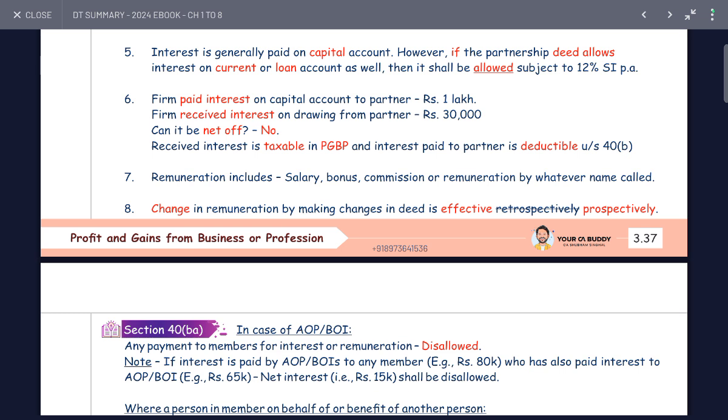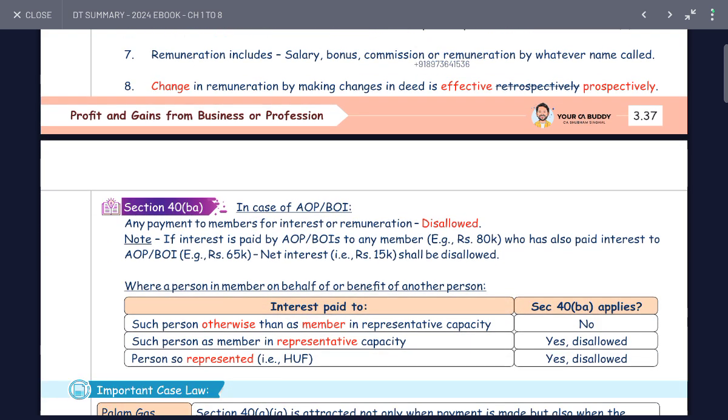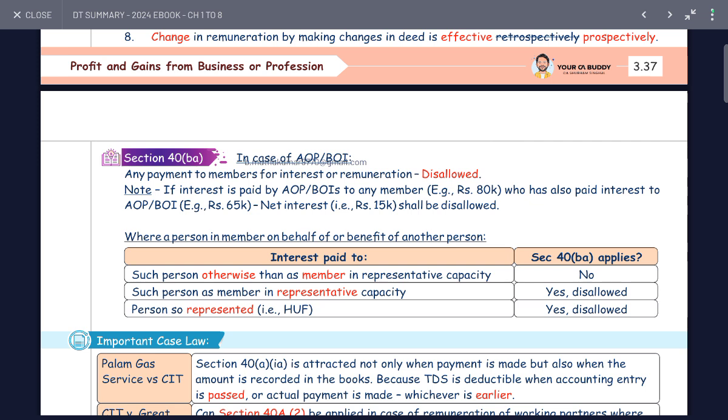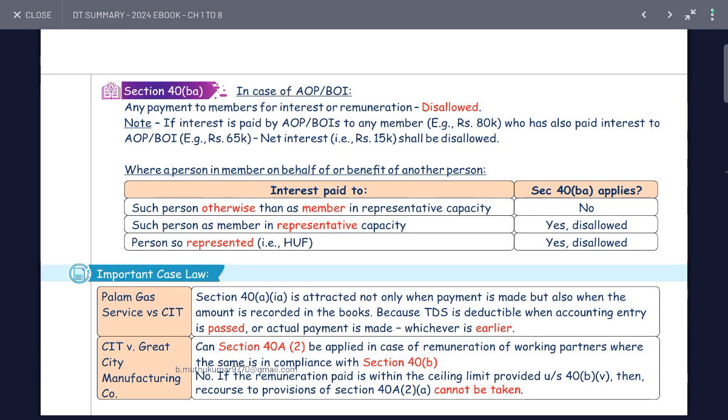Remuneration includes salary, bonus, commission, and remuneration, whichever is involved. Changes in remuneration, making changes in the effective date, are prospective. In the case of AOP or BOI, any payment to members for interest or remuneration is allowed. For example, if interest paid to the AOP or BOI member is 80,000 and the allowed amount is 60,000, then 90,000 is allowed. And payment to a person on behalf of the member or for the benefit of another person.